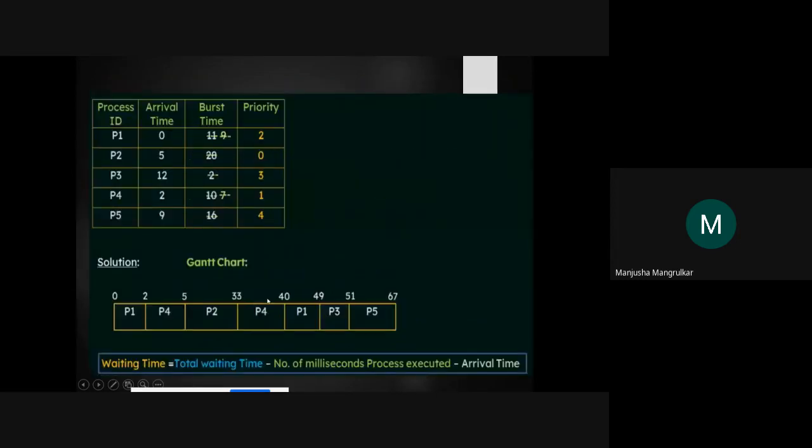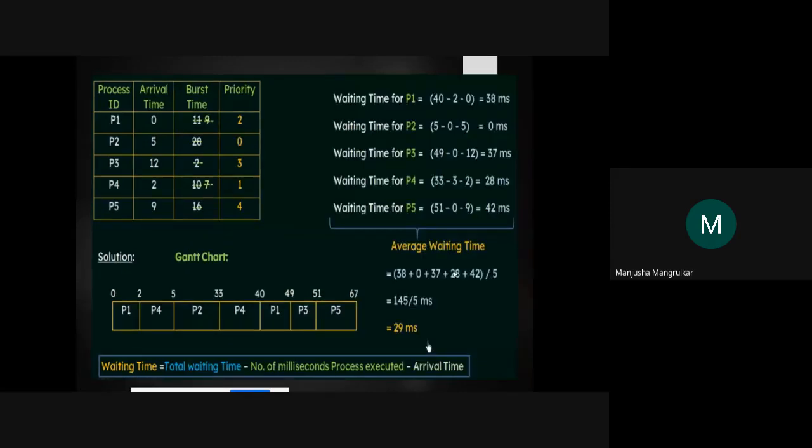So you need to first prepare the Gantt chart. You need to think about these, all are logical things. Why do we need it? Because when we write a program of process scheduling, our concept should be clear about how this type of process scheduling algorithm has to be executed. So this Gantt chart is very, very important to calculate the waiting time of the process, right? So now this is 29.